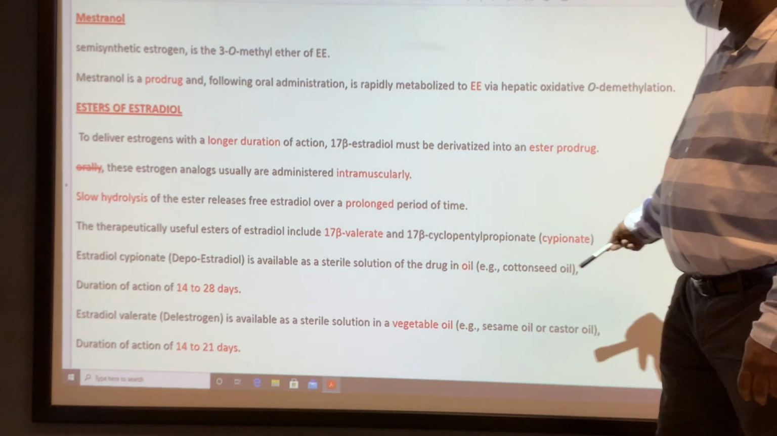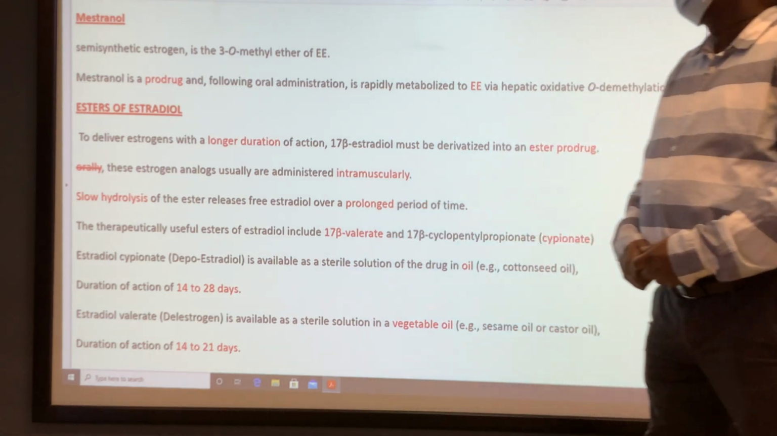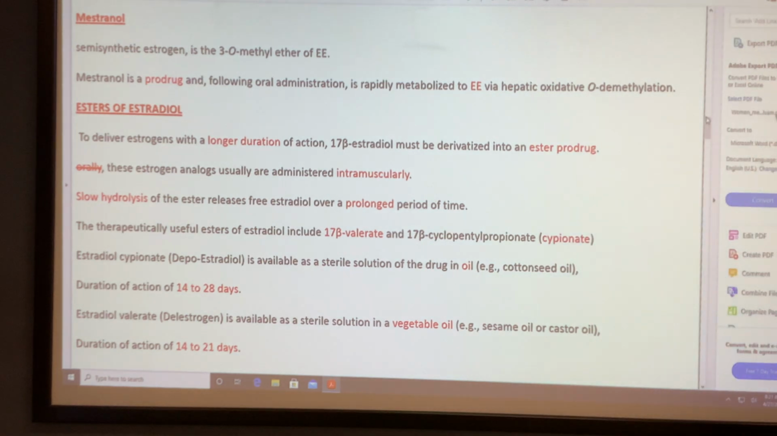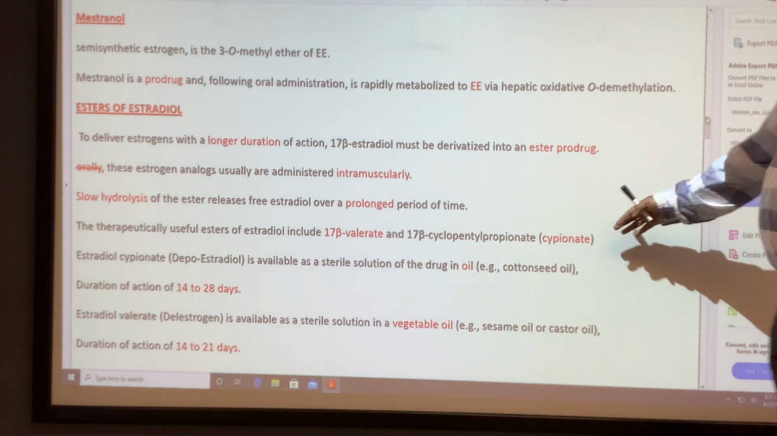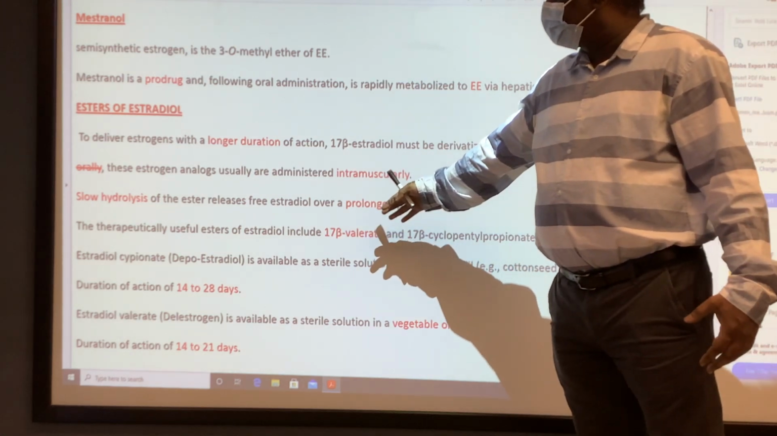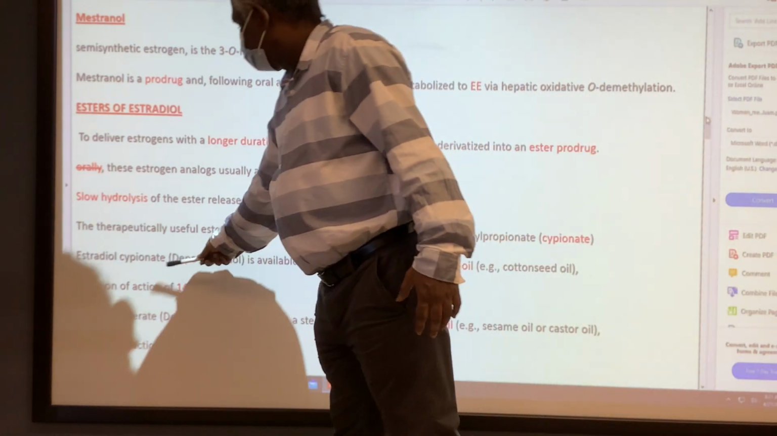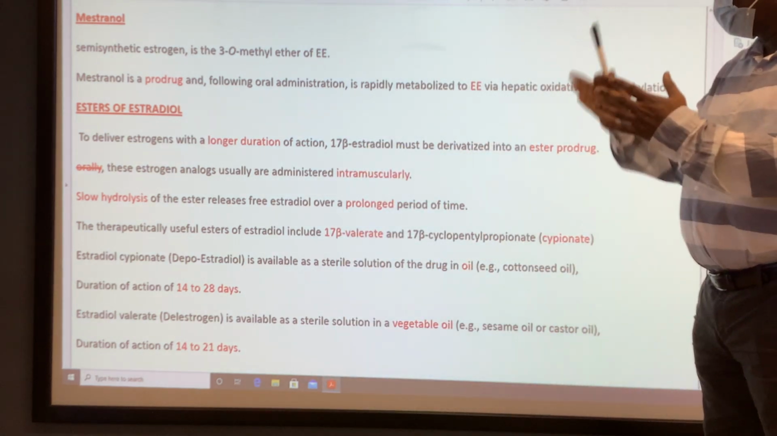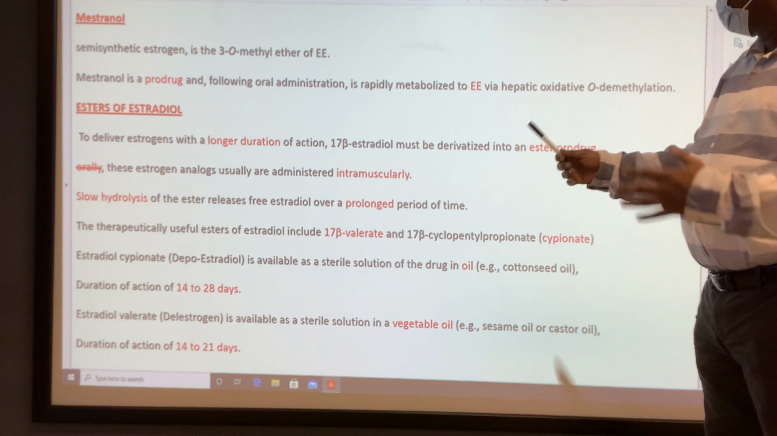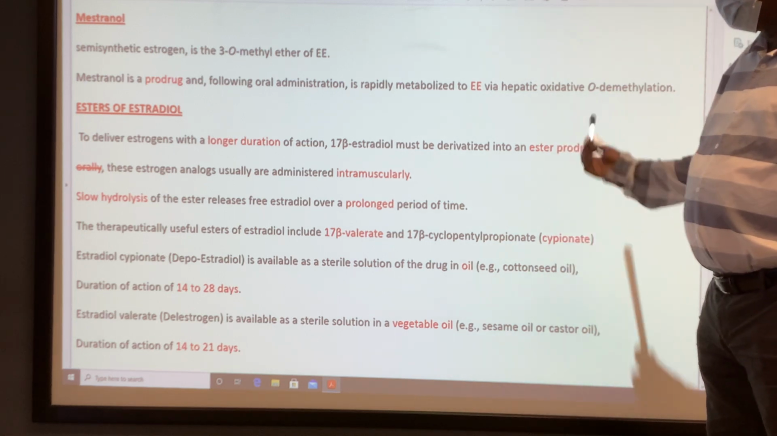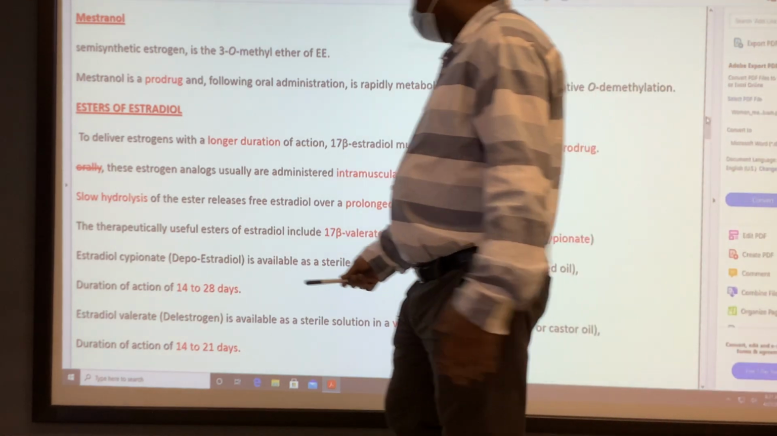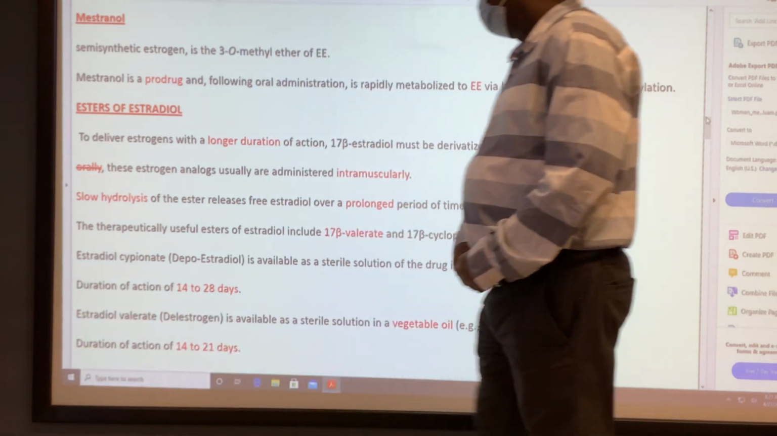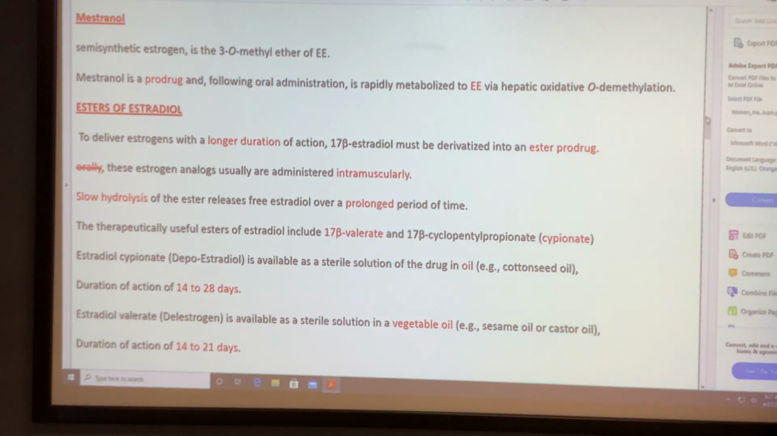Those esters are called fatty acid esters, lipophilic esters. When you have lipophilic esters, the injection is called a depot preparation. When you have one injection, the ester is slowly cleaved and releases the estradiol for a long duration of time. So with one injection, you get activity for 14 to 28 days. So those are the esters.